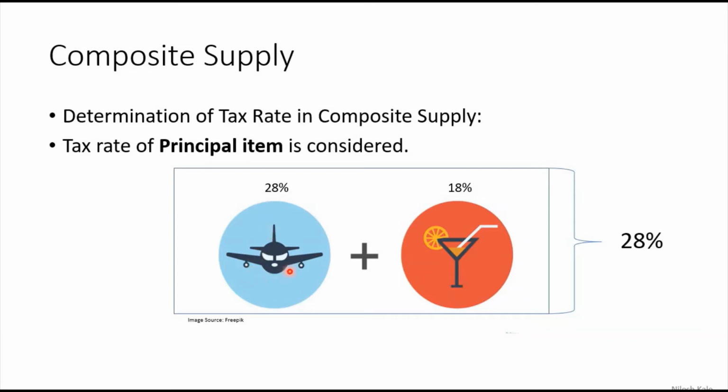We are not going in the aeroplane just to have the food and drink. We are going into the aeroplane just to travel. So traveling through air is the principal item, right? Principal item, and therefore principal item's rate is 28%. You may ask me, sir, just assume if the air ticket is of 18% and food and drink is having 28%, what is the case then? Then also we are going to consider this. If it is 18%, then 18% will be the rate of tax. Hope you have understood. This is composite supply.